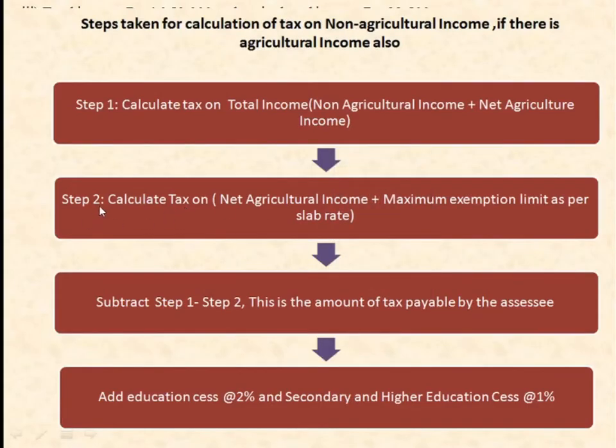So the next step is you have to calculate tax on net agricultural income plus maximum exemption limit as per the slab rate. We have calculated the non-agricultural income and net agricultural income. Before this step, the first step also includes calculating tax on total income. We have not done that. So first we will calculate the tax slab rate on total income, then we will calculate the tax slab rate for agricultural income as well.